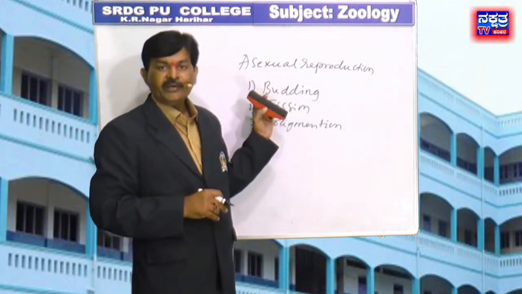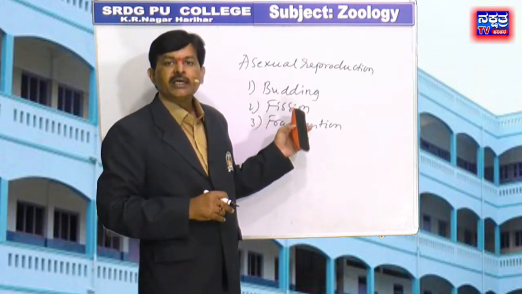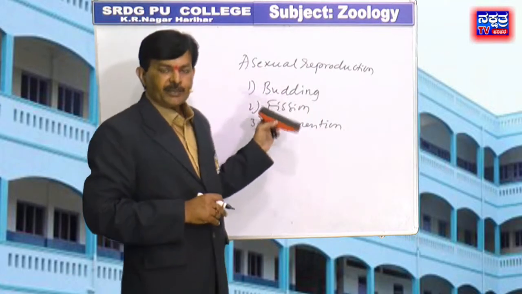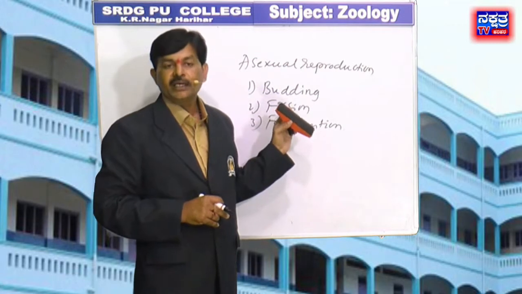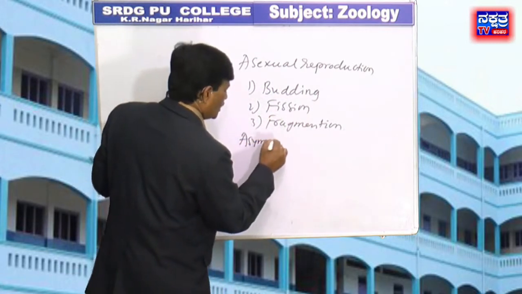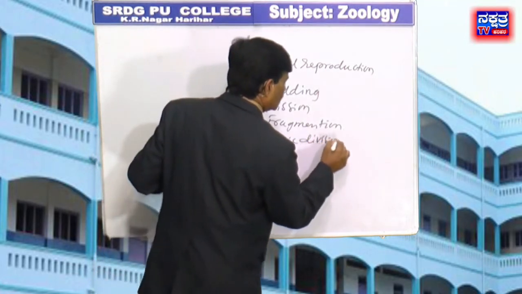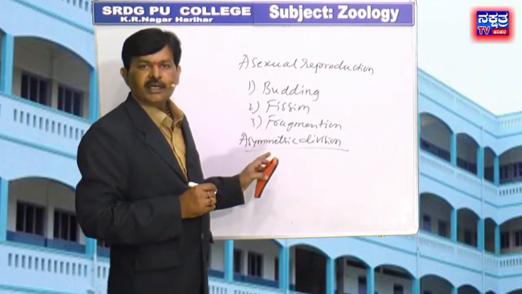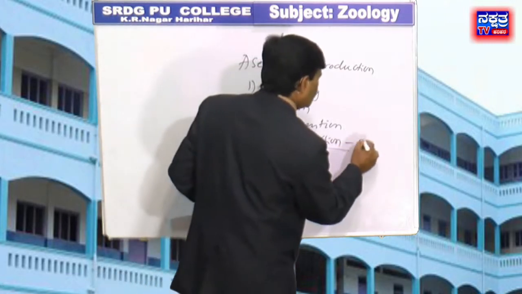In the given figure, yeast shows the budding method. Yeast reproduces asexually by an asymmetrical division process, and that method is called budding.